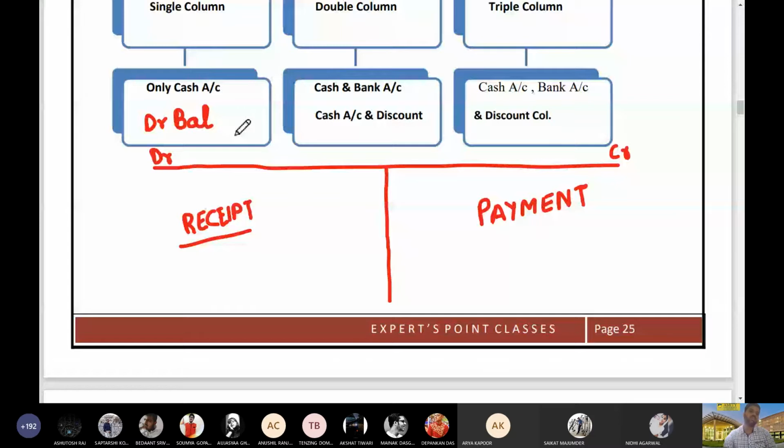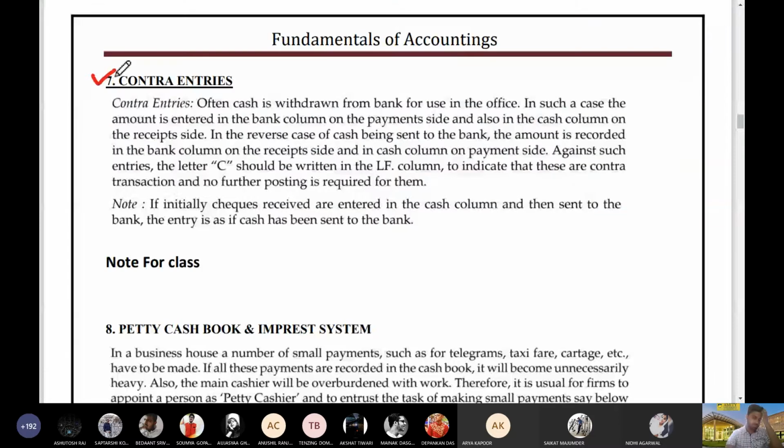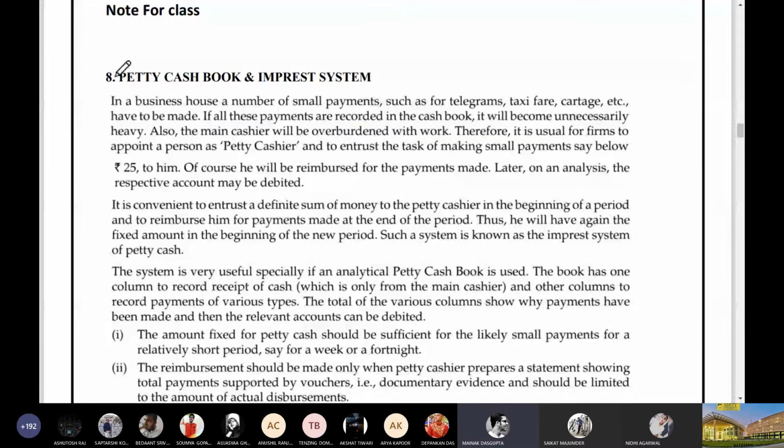Now the next thing is the contra entry. This is very much necessary for you. Someone please tell me what you know about a contra entry. A contra entry is a type of entry written in the cash book where both the debit and credit sides are involved, where the amount for the bank account will be written in the column of the cash, and vice versa.